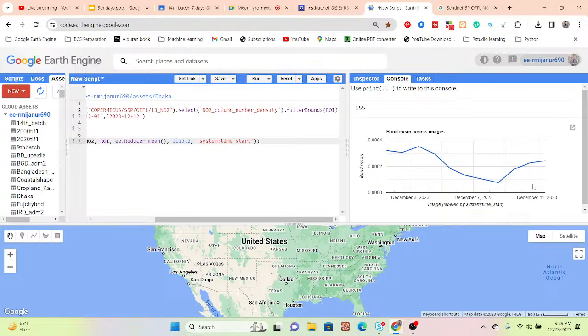We can get it, okay, but this time there is also another problem. The problem is that you can see it shows the nitrogen column number density as 0. On the 3rd of December we found the highest value of nitrogen dioxide density, but this time it shows 0. You can see all of those values are shown as 0.